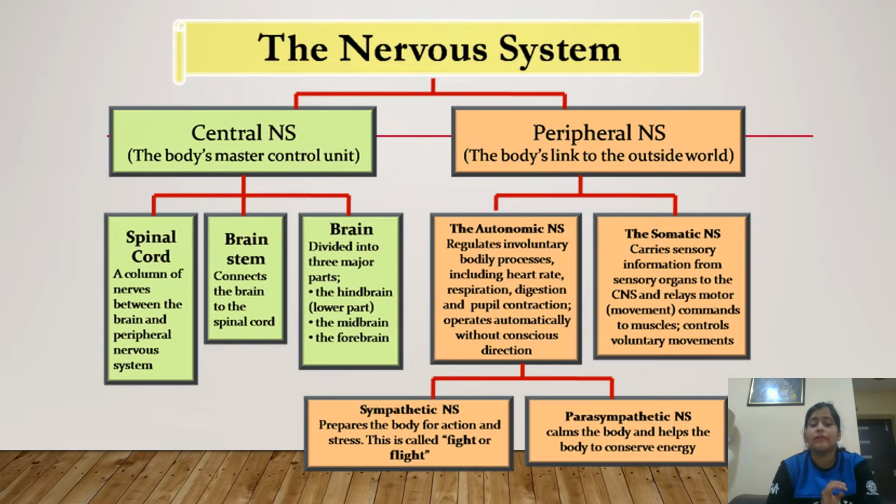The sympathetic nervous system deals with this, and the parasympathetic nervous system helps the body conserve energy, or calms the body, that is, it helps the body to calm and rest in some situations. Okay, so in this way the nervous system controls every type of stimulus and response. That's why it is called the regulating center of our body. Okay.